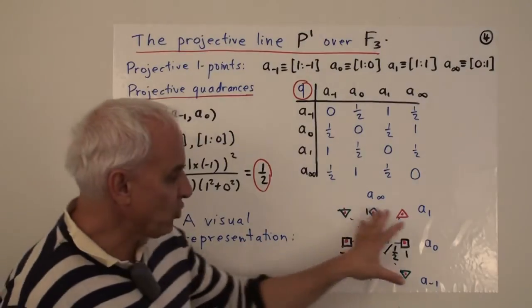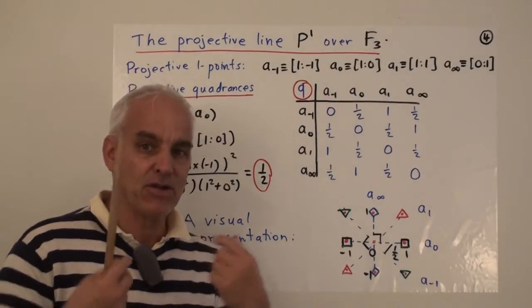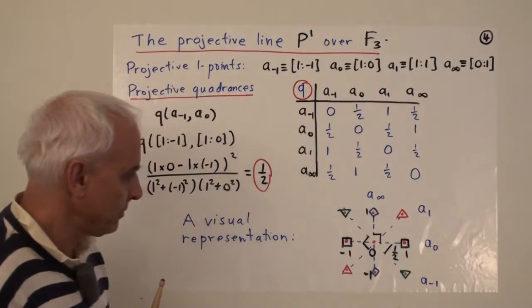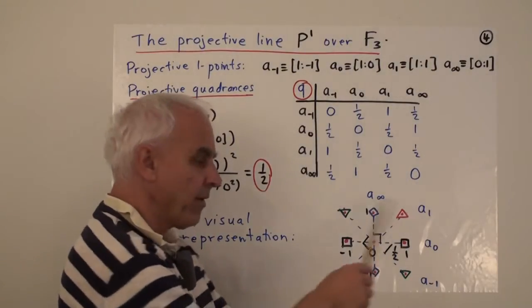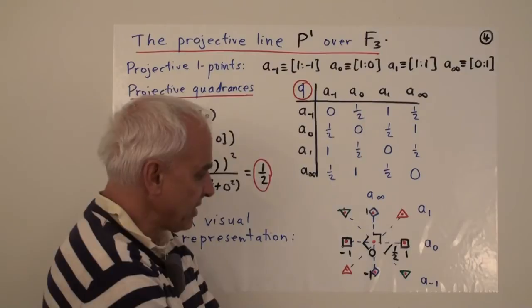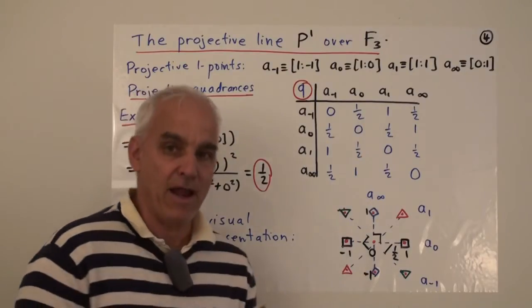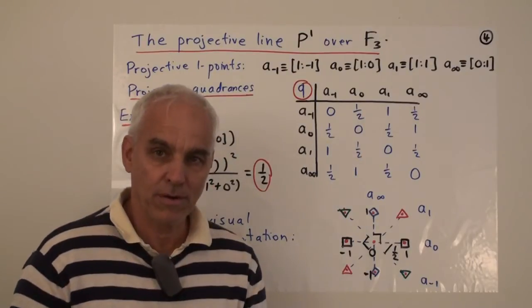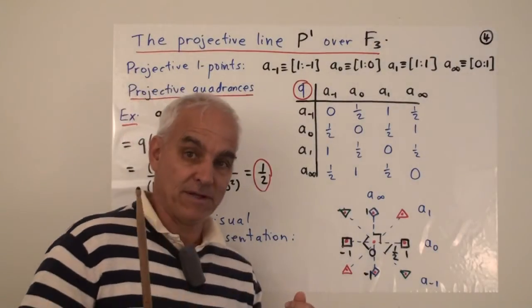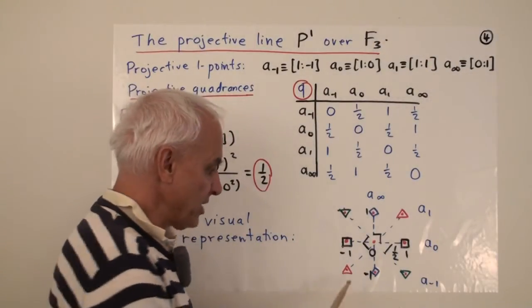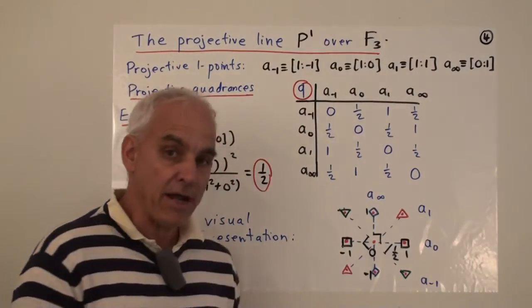Let's have a look at a visual representation. How can we visualize what's going on? Well, we can take a grid, which is basically the affine 2-space formed over the field F sub 3, which has 3 times 3, or 9 points.